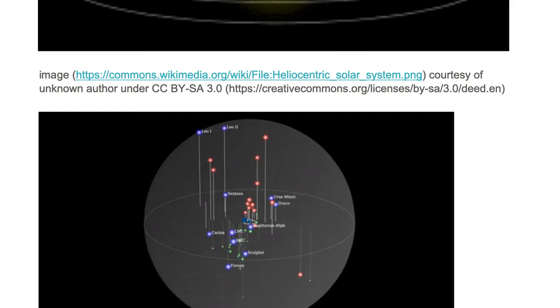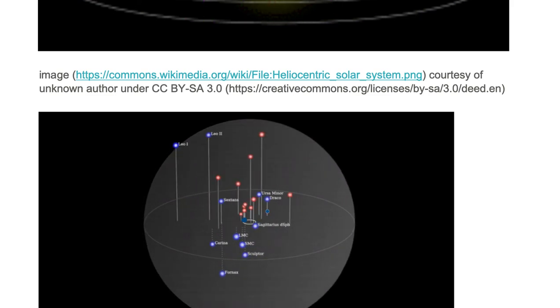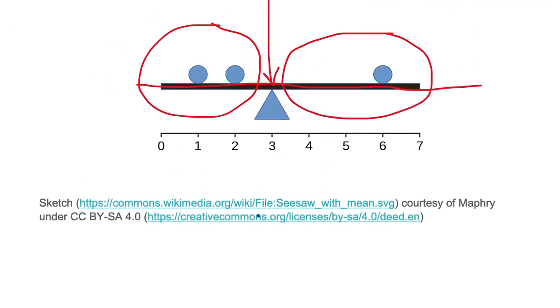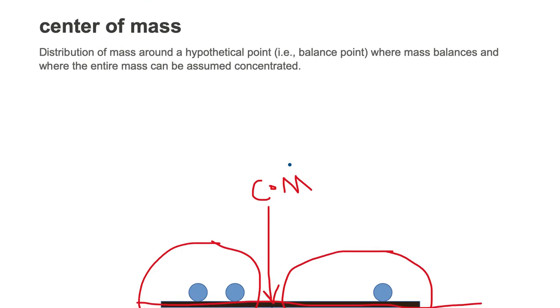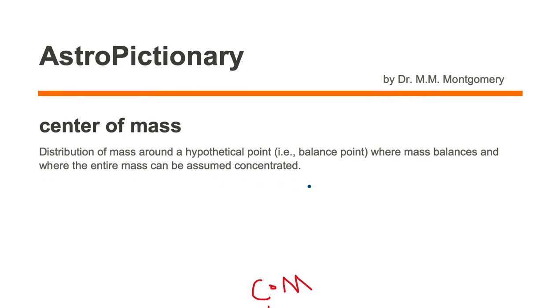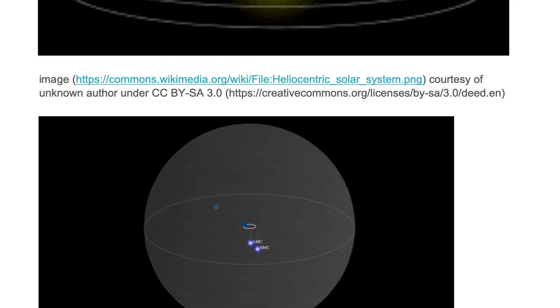So its motion inside of a larger object could be represented by its motion inside the Milky Way galaxy, which is indicated by the Milky Way galaxy's circle around the center of an even larger object, which is the local group. And all of these objects are moving around the center of mass of the local group as well. So this is what we mean by center of mass. It's the distribution of mass around a hypothetical point where mass balances, and it's where the entire mass can be assumed to be concentrated when we're looking at motions in larger objects.